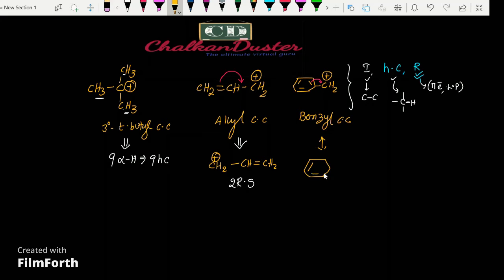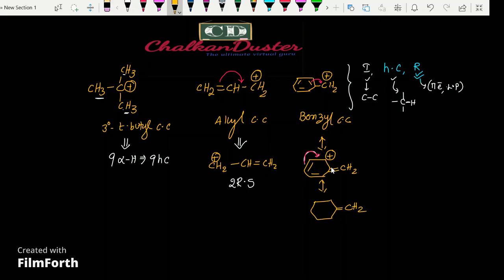The pi electrons of the aromatic ring are delocalized, so CH2 gets a positive charge. It does not stop here; it continues. The electrons are delocalized further, and I can get one more resonating structure with a double bond to CH2.